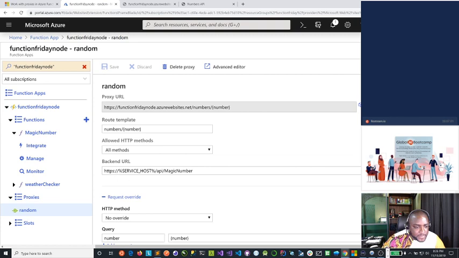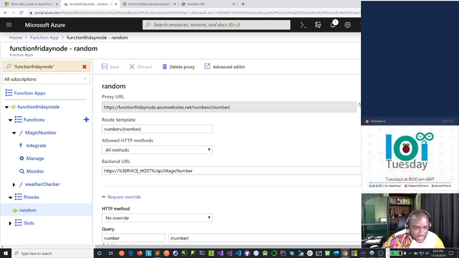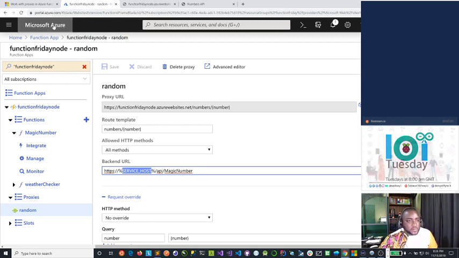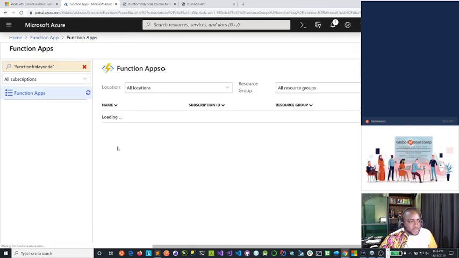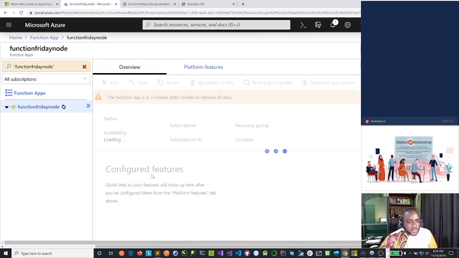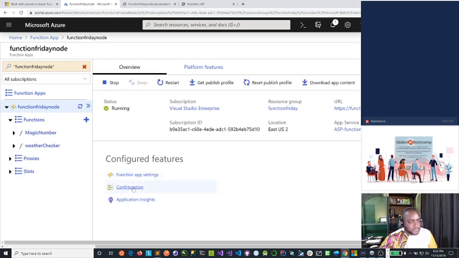Service host. Let me see if the slashes are correct. Service host slash slash API. So let's be very sure we have this. Let's go back here, functions node and configuration.